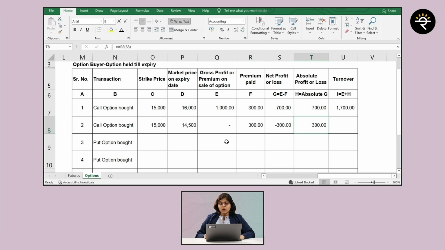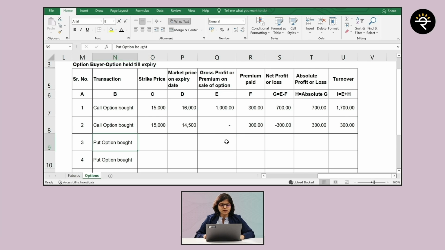Now tell me, this absolute profit or loss plus premium on sale of option, will that ever happen? Arey no, you are not going to execute the contract. And that is the reason why you didn't receive any premium on sale or on square off of the option, and that is the reason why turnover will again be only 300 rupees, right?